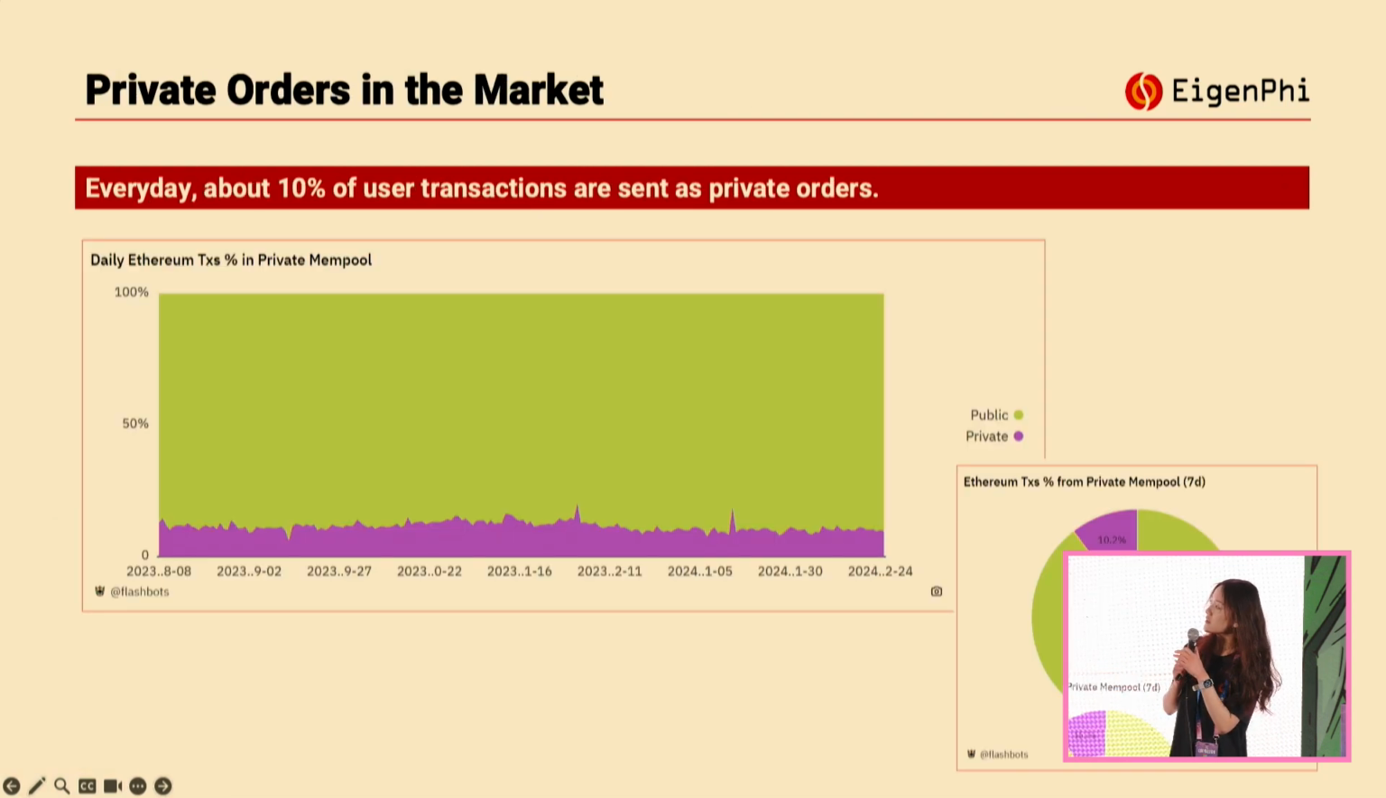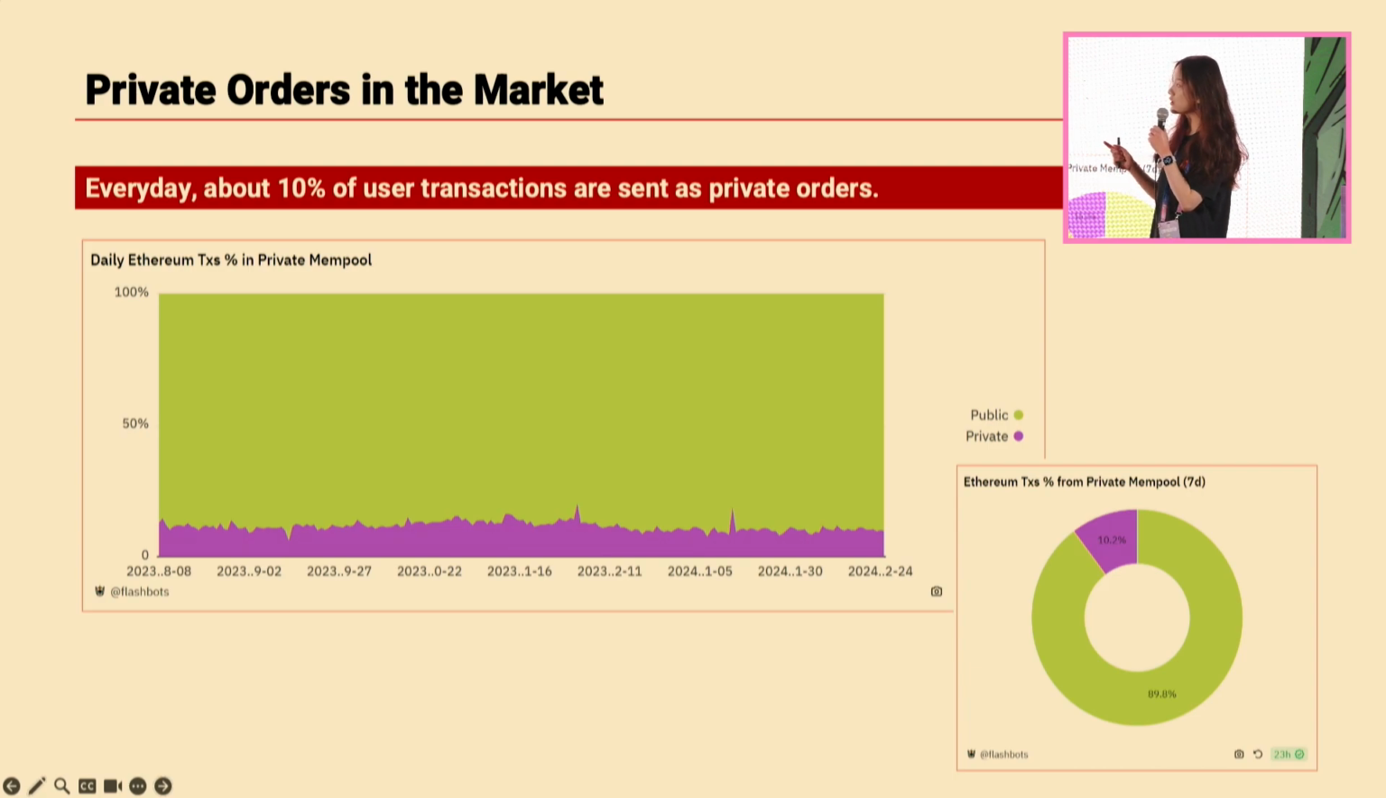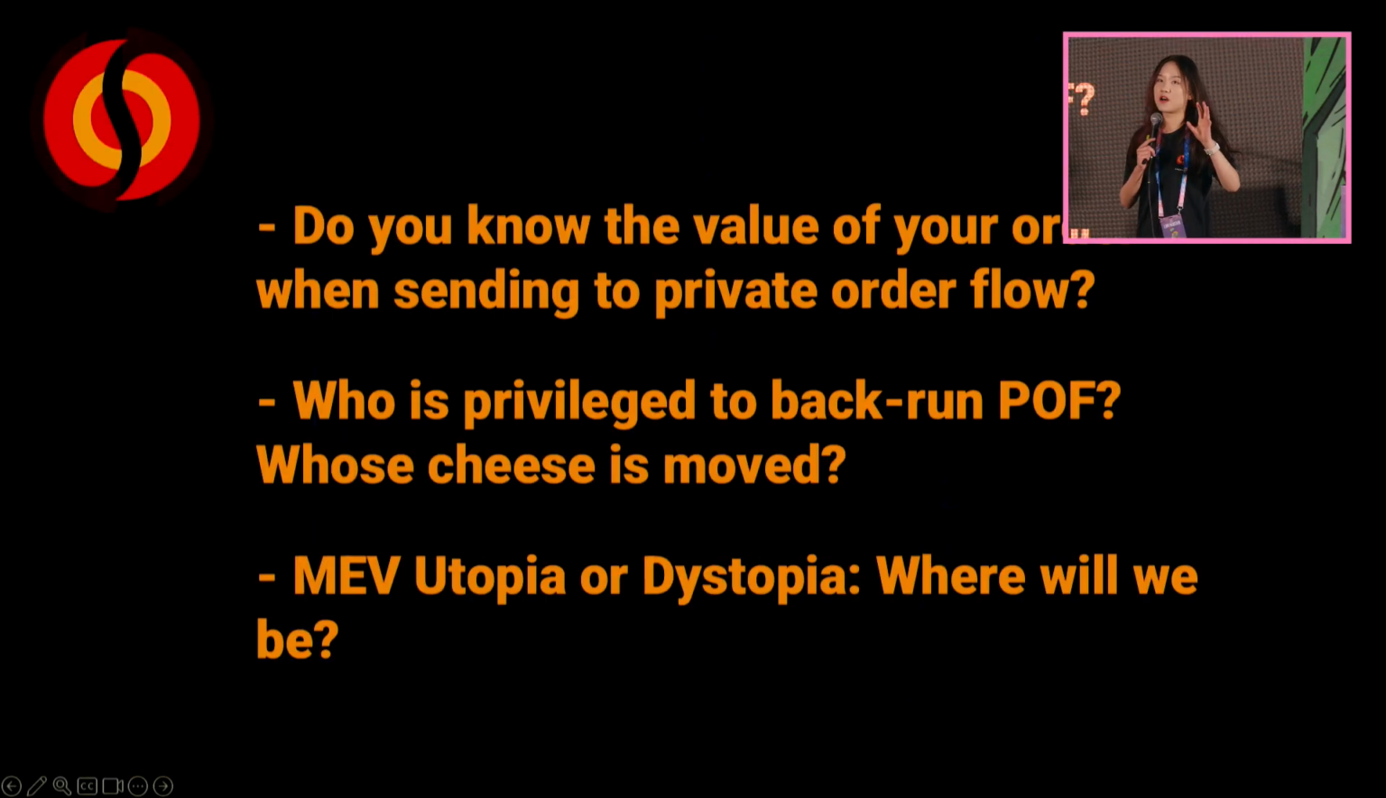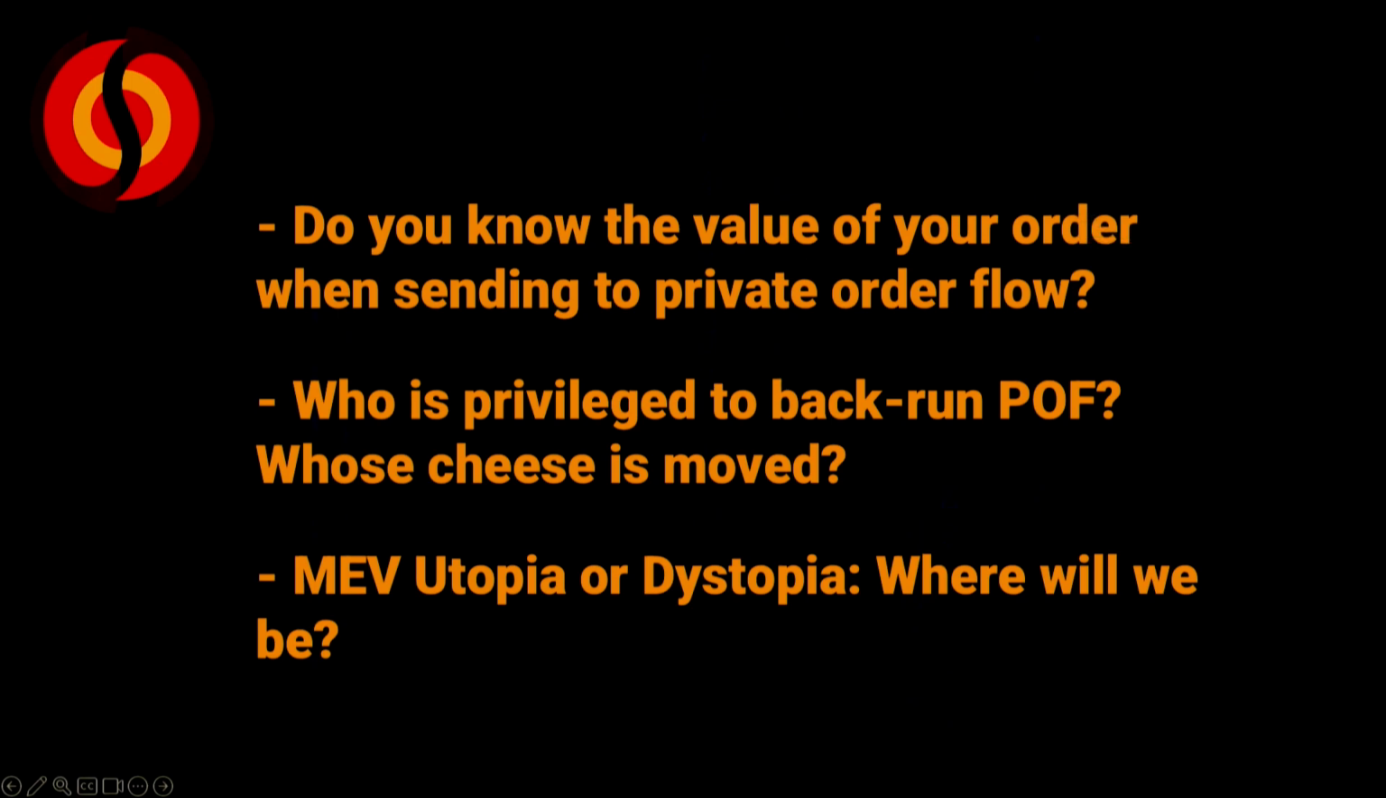Currently, data from Flashbots shows that every day about 10% to 20% of all user transactions on Ethereum are sent to the builders' private mempools, which means this part of user transactions cannot be seen by the public. So when we have a basic understanding of what private order flows are, we can go through several questions that you may hardly have thought of before.